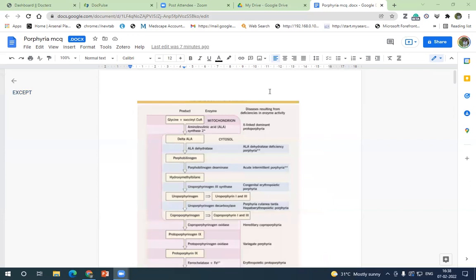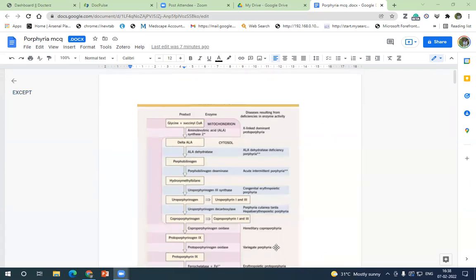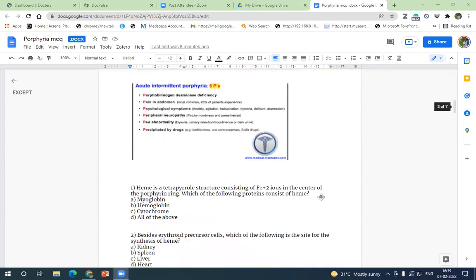Don't forget to brush up the table of drugs which are safe in porphyria and drugs which are contraindicated in porphyria. We should make a list of things you should see the day before the exam, and in that again comes the drugs which can be given, which are safe in porphyria. I think NRP we can discuss tomorrow. I hope it is clear. If anybody gets any question on hereditary coproporphyria and variegate porphyria, I will definitely post it. If anybody gets any other questions on porphyria, do share so that we don't miss any.